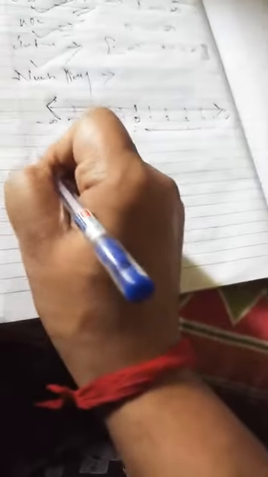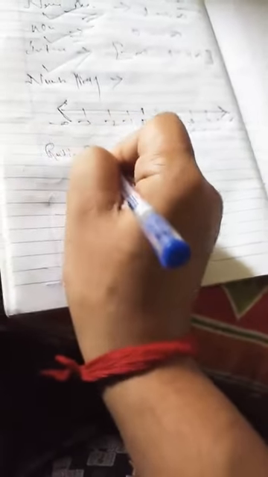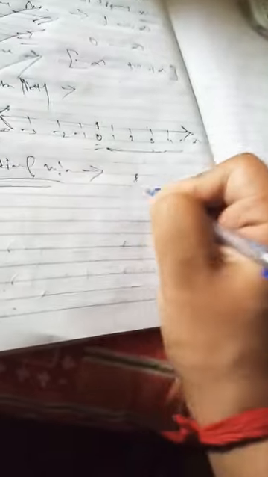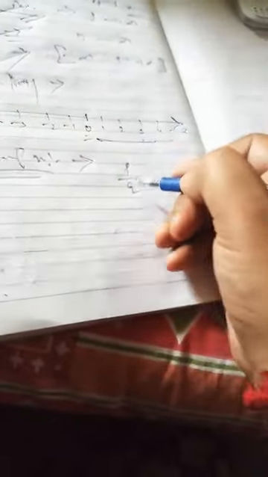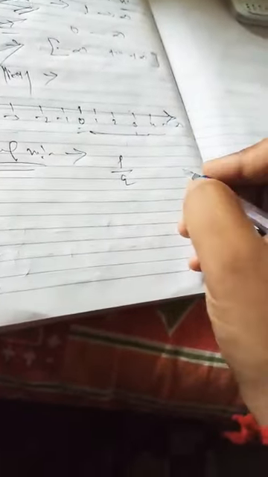Now moving further, we have to study rational numbers that we have also studied in standard 8. Definition of rational number, I am going to tell you. Any number that can be expressed in the form of p by q, where p and q are integers and q is not equal to 0.